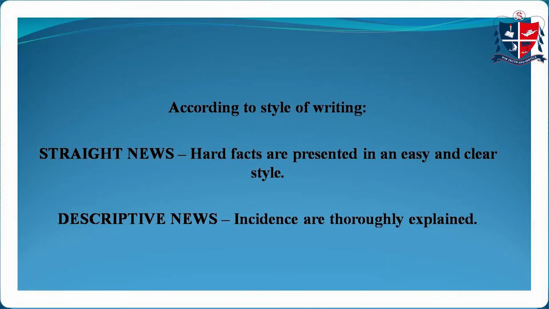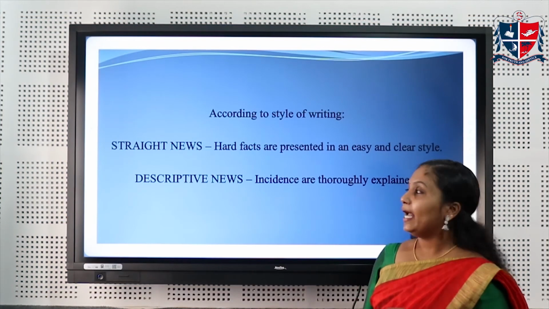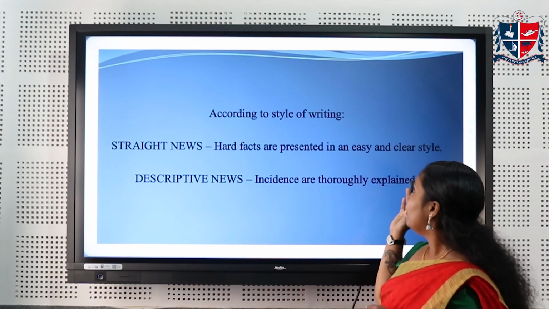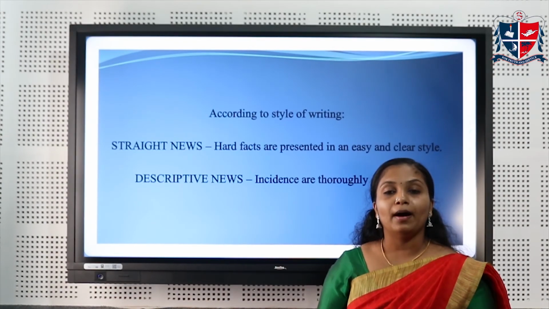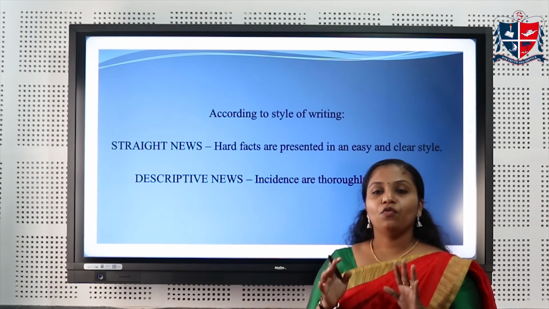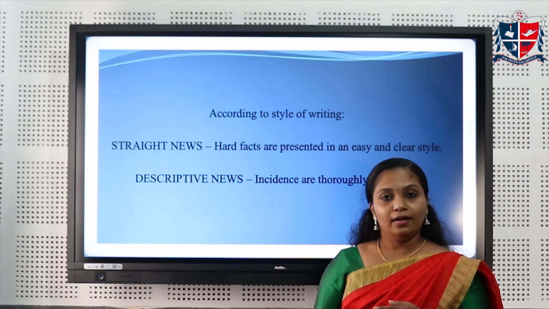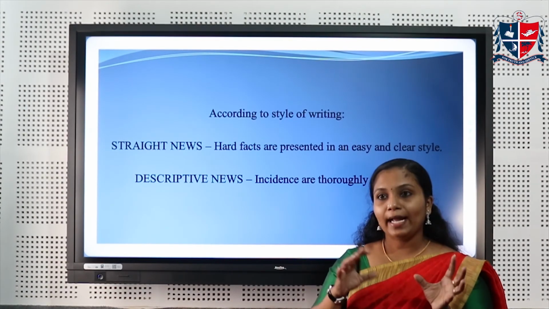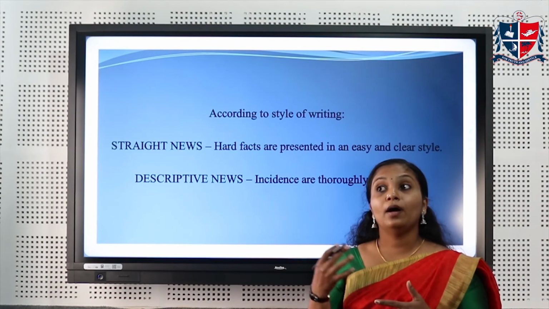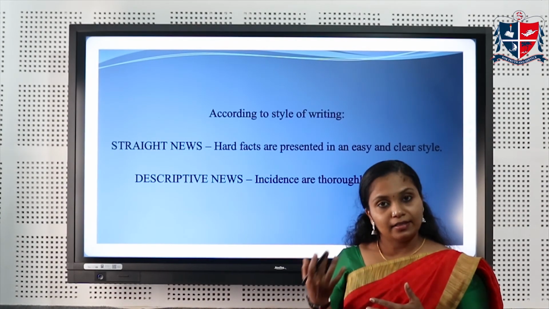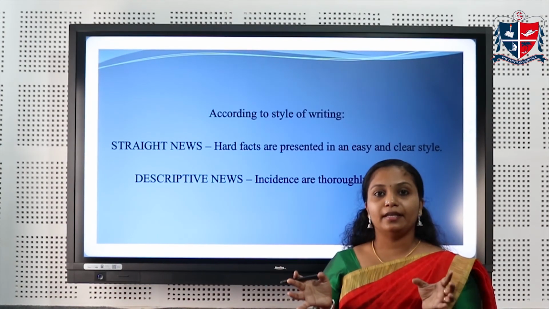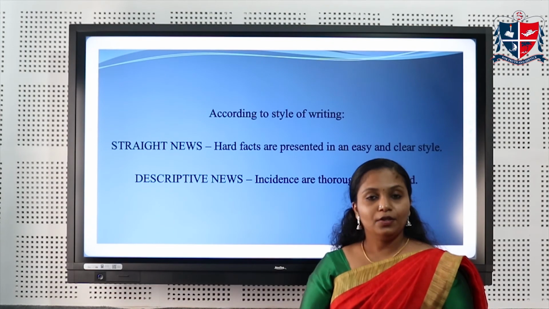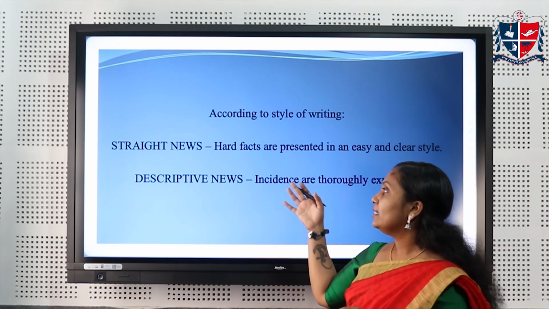Next, according to style of writing, news is divided into straight news and descriptive news. In straight news, hard facts are presented in an easy and clear style. For this, we need to know about the 5 W's and 1 H. The 5 W's are who, where, when, why, and which. And H is how. Why a particular incident happened, how it happened, when it happened. We need to write this information in the first 3 sentences of the news. That type of news is called straight news.